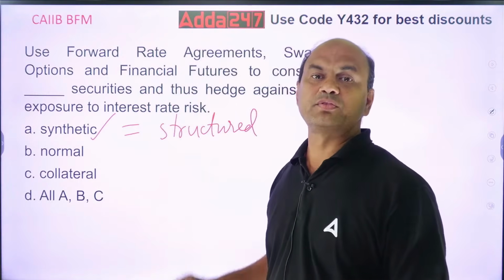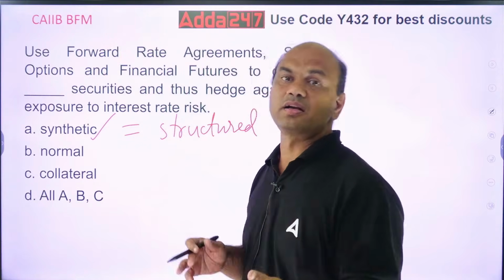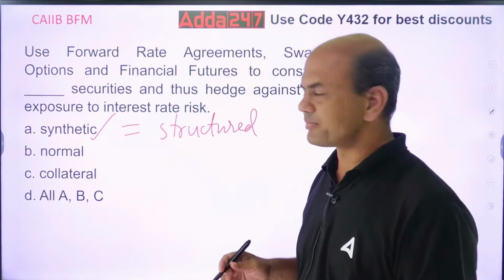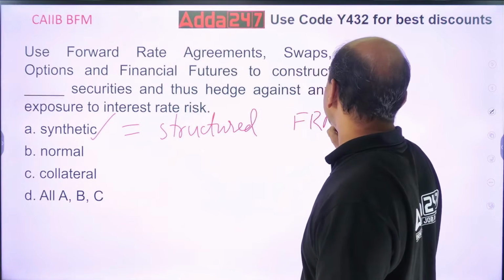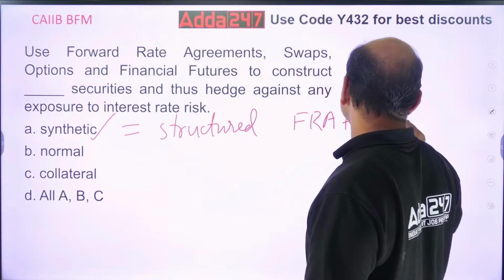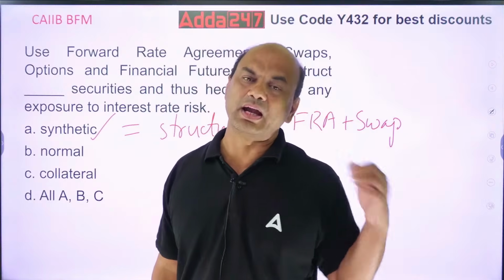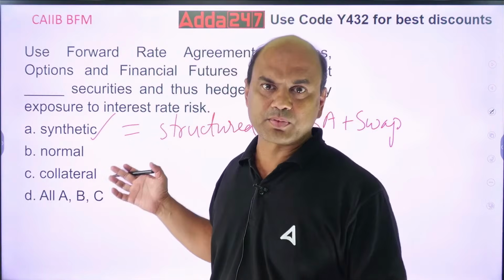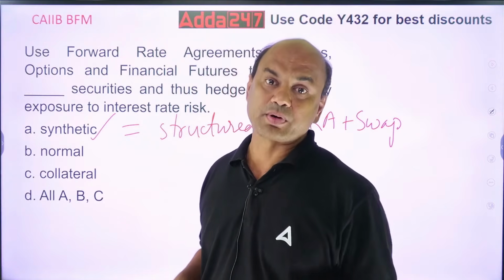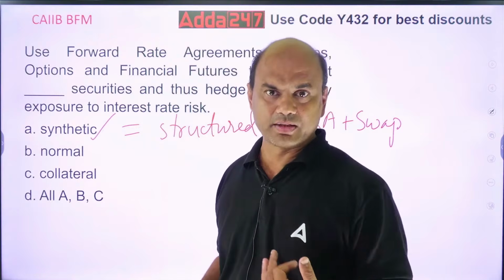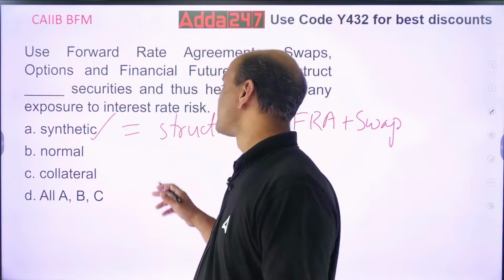Synthetic securities means we combine two different derivatives and then create a third derivative or third product. So I can combine FRA, forward rate agreement, plus swap. I can combine this depending on customer to customer. This is an OTC product. Whenever I do a synthetic product, it is always done for a specific customer. So it's an OTC product. The requirement of the customer and mine, we will combine it and do it accordingly. So synthetic.